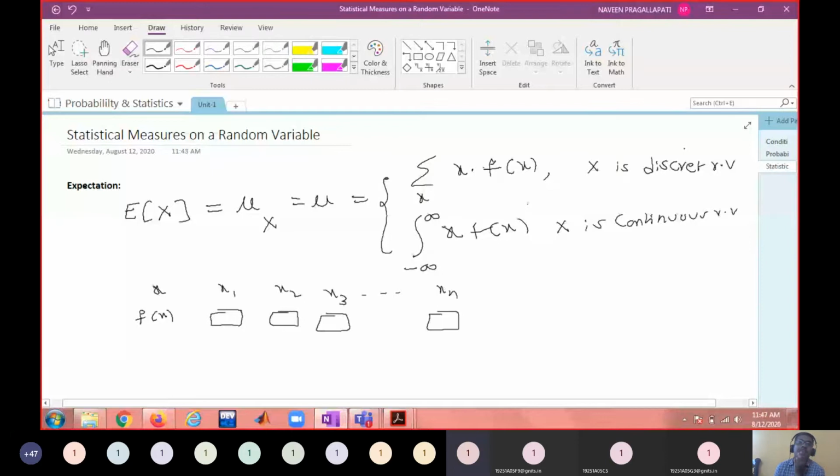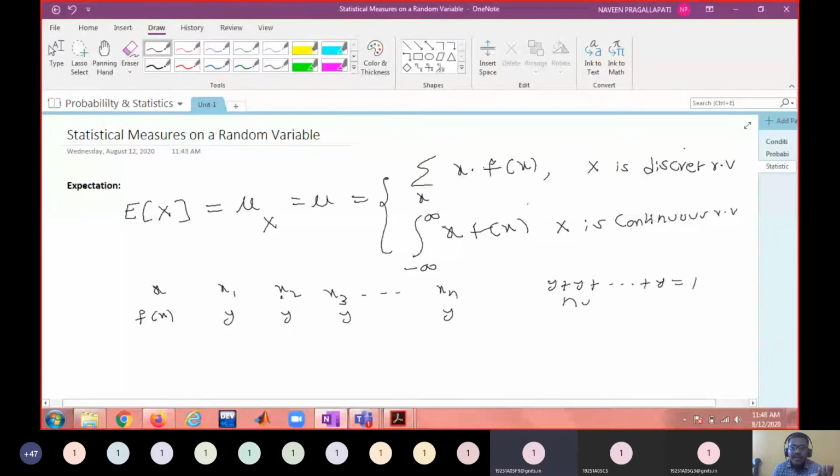Since the sum of the probabilities must be equal to 1, and f of x is a probability mass function, y plus y plus and so on plus y must equal 1.